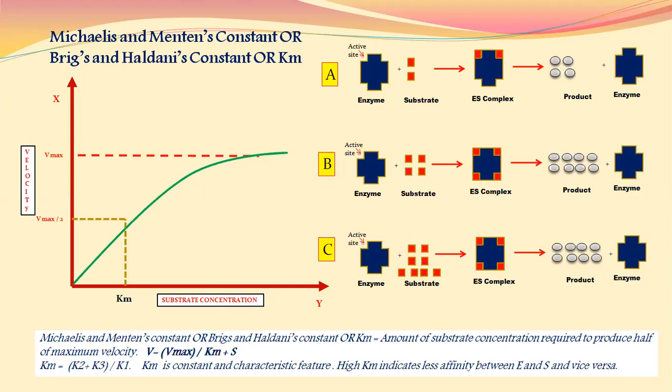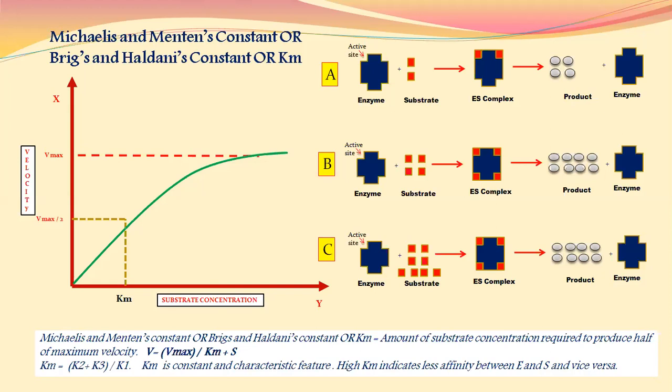Products will form only 8. 6 substrate molecules, products will be formed 8. 7 substrate molecules, product will be formed 8. 8 substrate molecules, again the product formation will be 8 in number. Why does this happen? Because active sites on this enzyme are 4 in number.